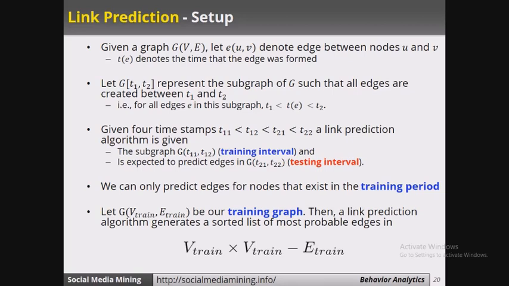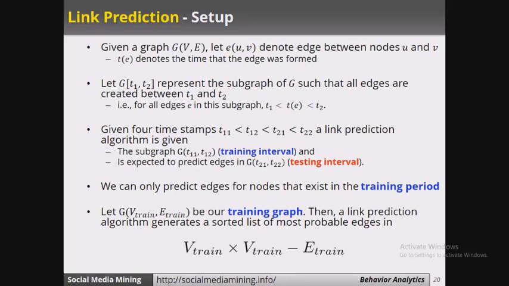Given 4 timestamps t11, t12, t21, t22, a link prediction algorithm is given the subgraph G[t11, t12] as the training interval and is expected to predict edges in [t21, t22], which is the testing interval. We can predict edges for nodes that exist in the training period as well.